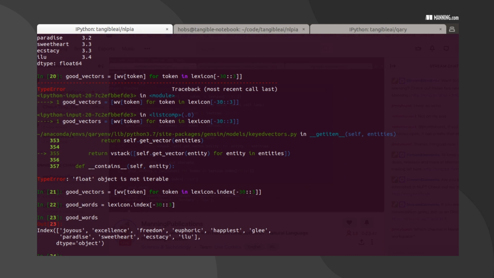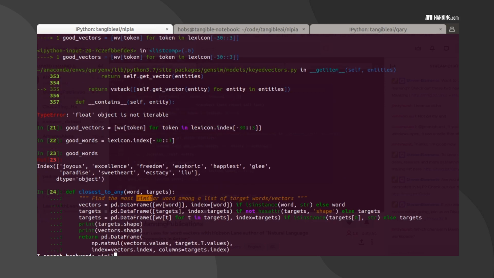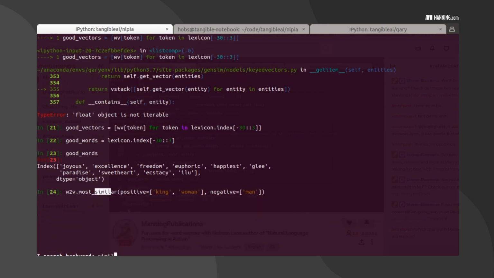I was working on a function to see the most similar word. It had some bugs in it. Let's just do it to a single word first. Let's look back at all the ways we can do similarity with Word2Vec. Most similar by vectors. That's the one that worked for me well before. Let's try that. I've named it differently though. We call it WV, and we're going to say similar by vector.